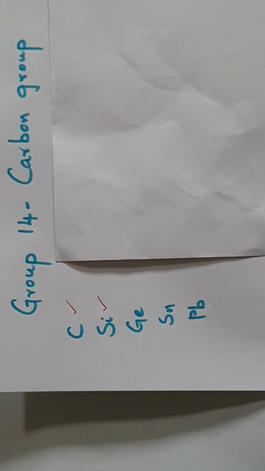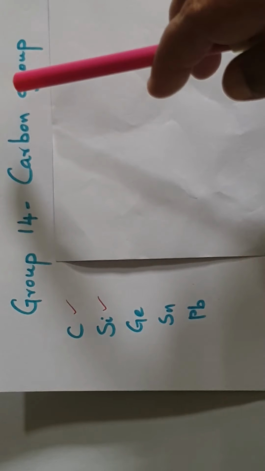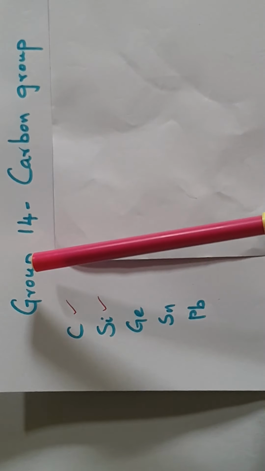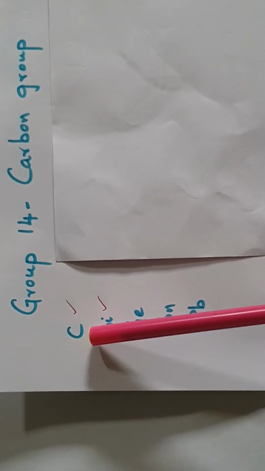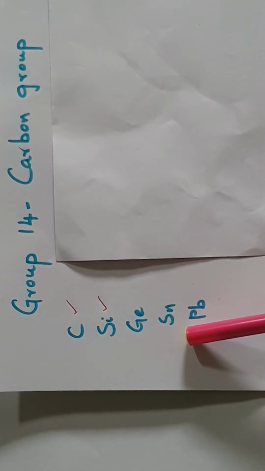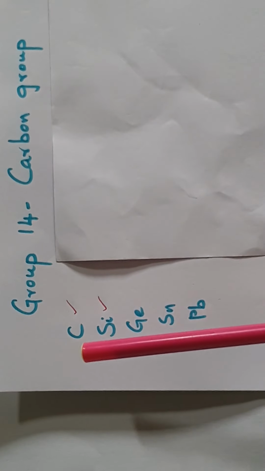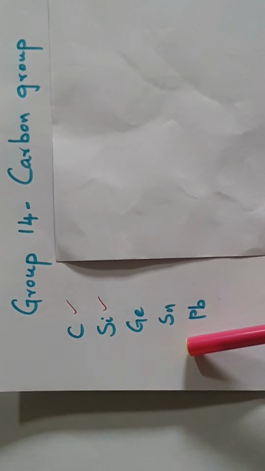Hello, good morning, students. Today we are going to see about the carbon family, which comprises the 14th group. The elements present in the carbon family are carbon, silicon, germanium, tin, and lead. I'll repeat: carbon, silicon, germanium, tin, and lead.